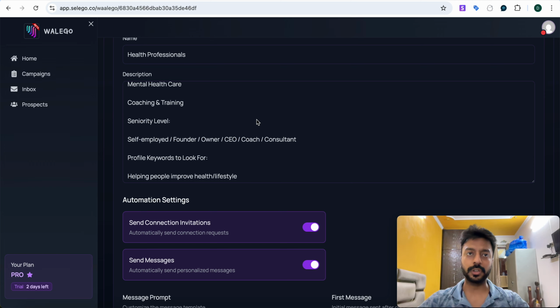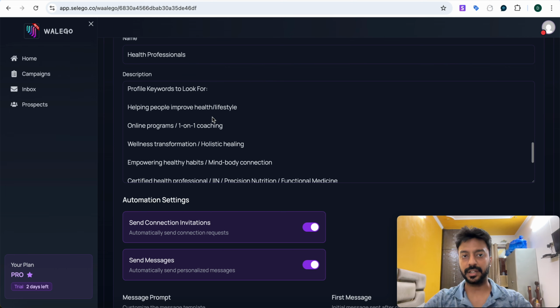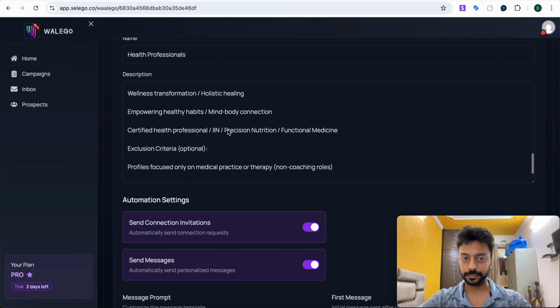You can also target on the basis of, let's say, people who have less than 1,000 followers, or people who have less than 2,000 followers. So you have to provide your persona in a detailed manner over here. And then profile keywords to look for. I have mentioned to look for the keywords helping people improve health, lifestyle, online programs, one-on-one coaching. So if my prospects are offering one-on-one coaching, then they are my TG.